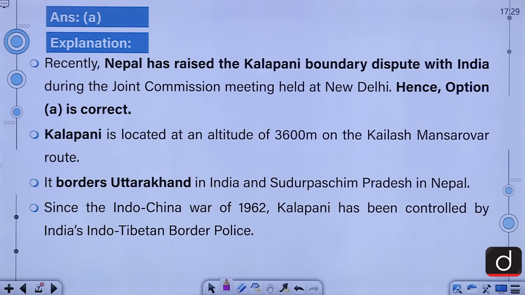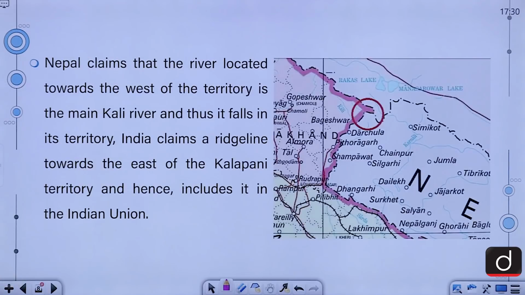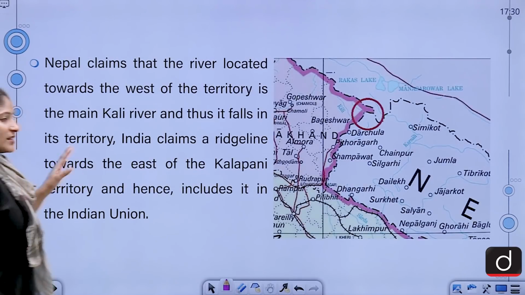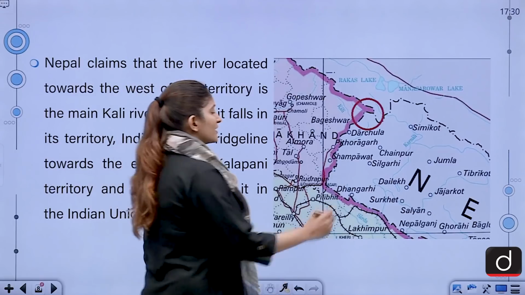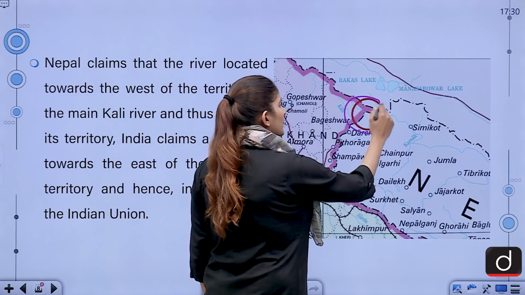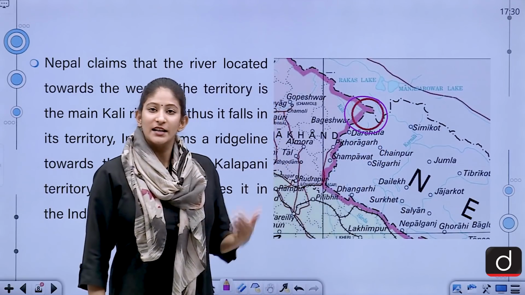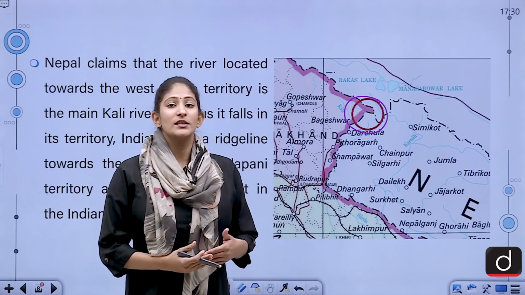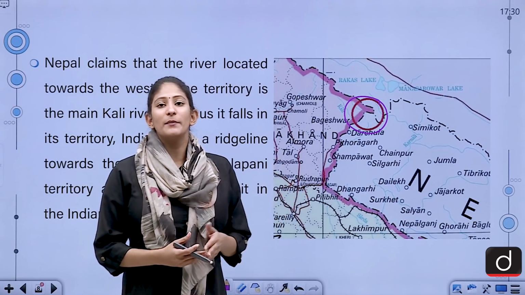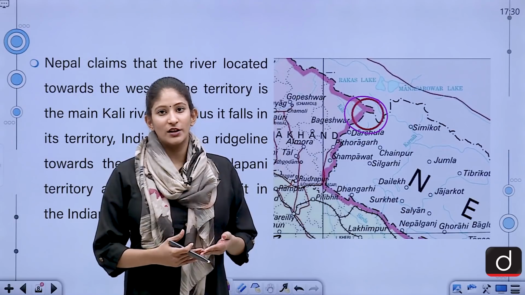Since the Indo-China War of 1962, Kala Pani has been controlled by India's Indo-Tibetan Border Police. If we talk about this particular area, this is the tri-junction of India, China and Nepal, and this is called the Kala Pani region in the Pithoragarh district of Uttarakhand.